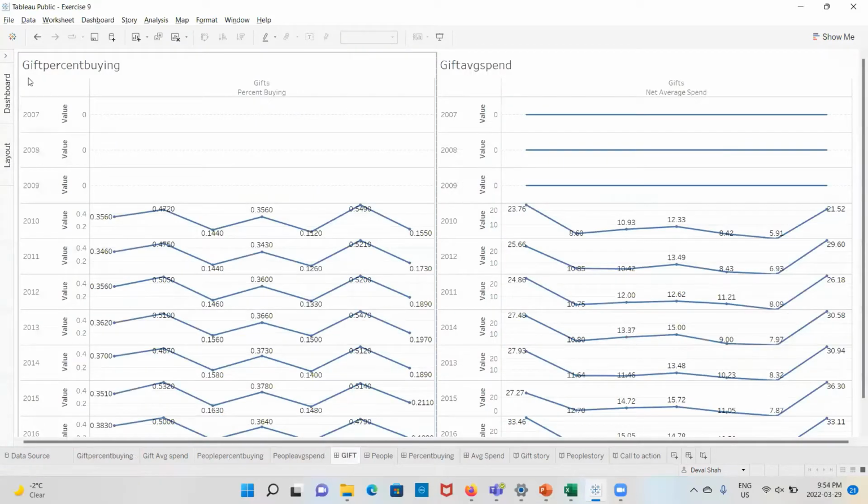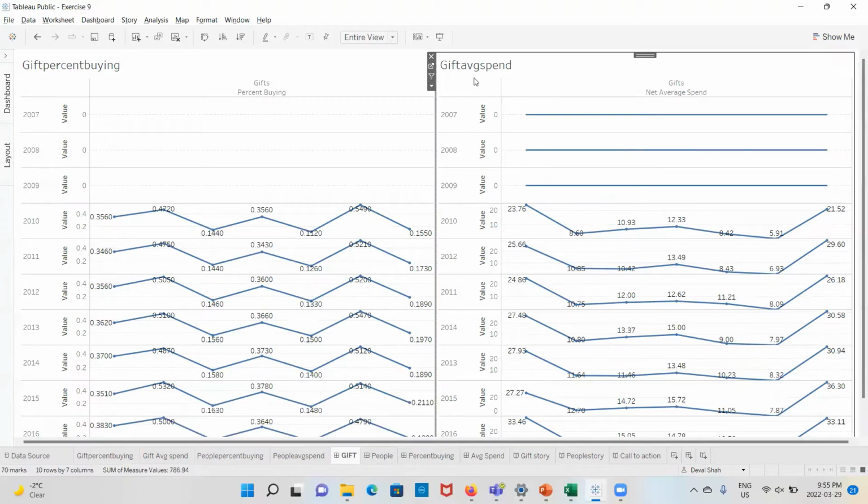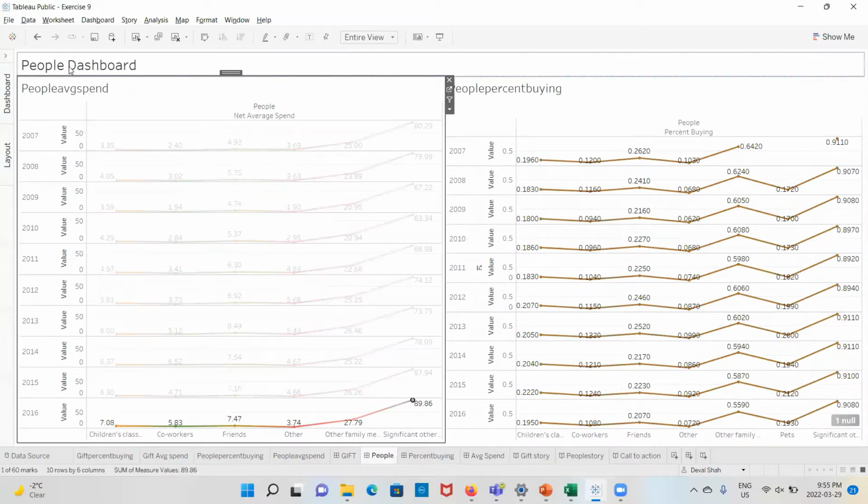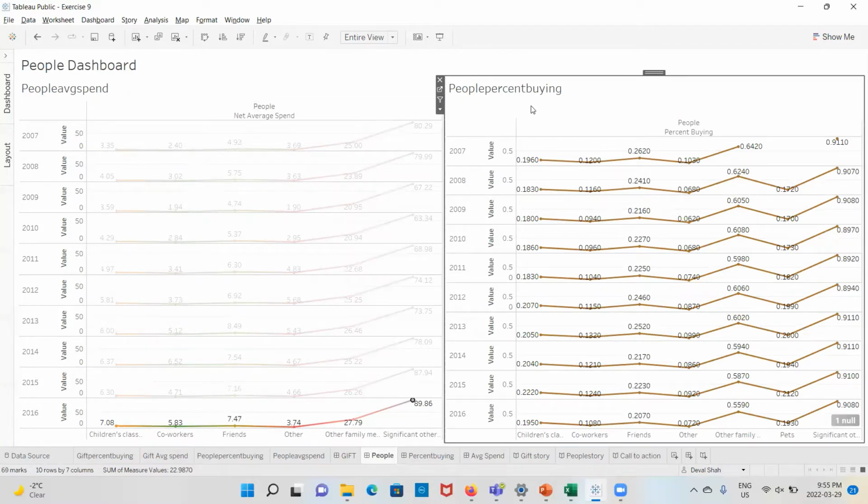Then we have created a dashboard for gift percentage buying and gifts spent on average. And we have created a people dashboard for people who are spending average values for the gift, and people who are buying gifts for their loved ones.